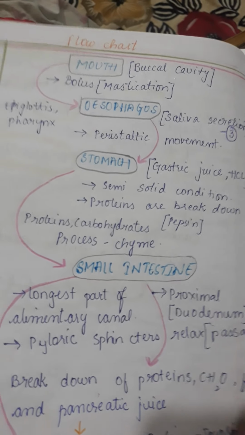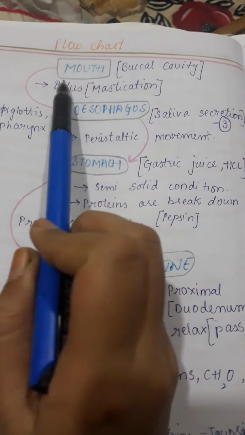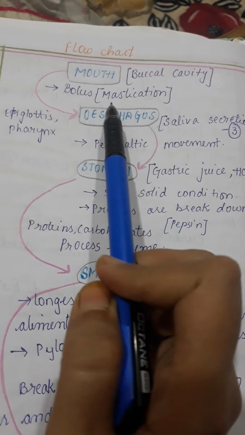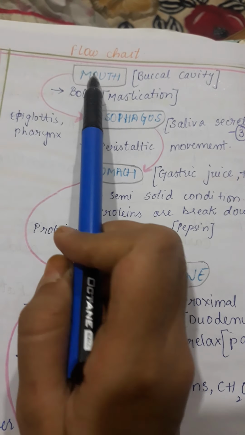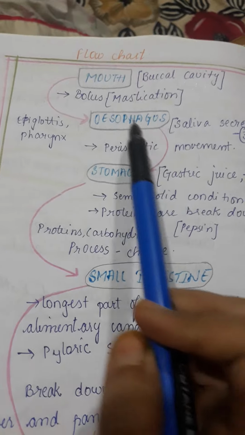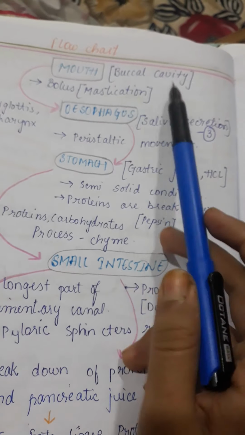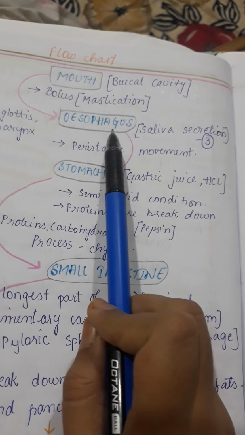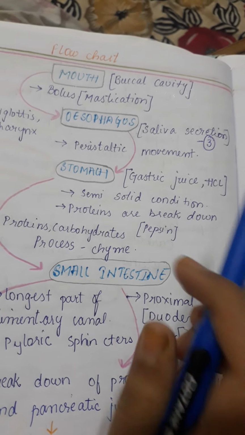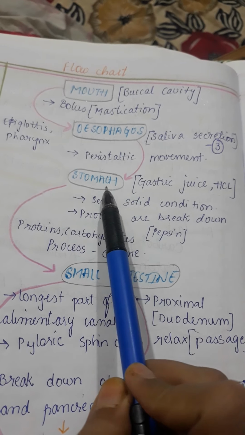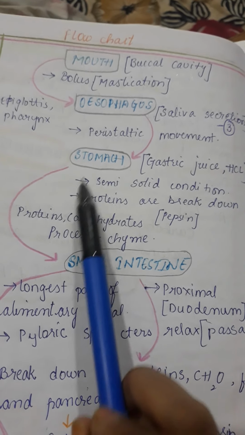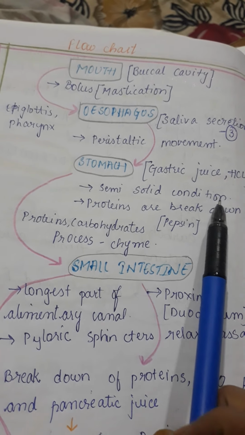So that you don't get confused, I have made a flowchart also. See, we start with our mouth, that is our buccal cavity. In the mouth the process of mastication goes on, that is the making of bolus. Then from the mouth it goes to the esophagus with the help of the pharynx and epiglottis. In the mouth we have saliva secreted by three glands. Then in the esophagus peristaltic movement takes place, that is peristalsis. Then from the esophagus it goes directly to the stomach. In the stomach gastric juice with HCl will be released. Now in the stomach the food will be in a semi-solid condition.